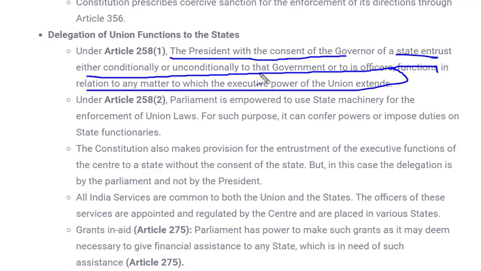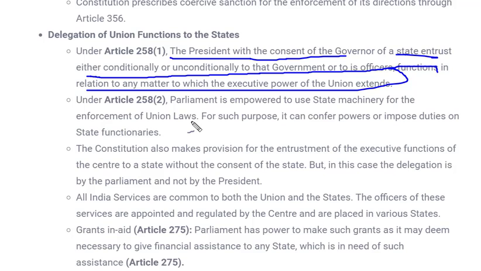Governor is the executive head of a state or the constitutional head of state. So the President always takes consent from the governor, because governors know well about the state they are governing. Okay, so this is all about the administrative relation of center and state.